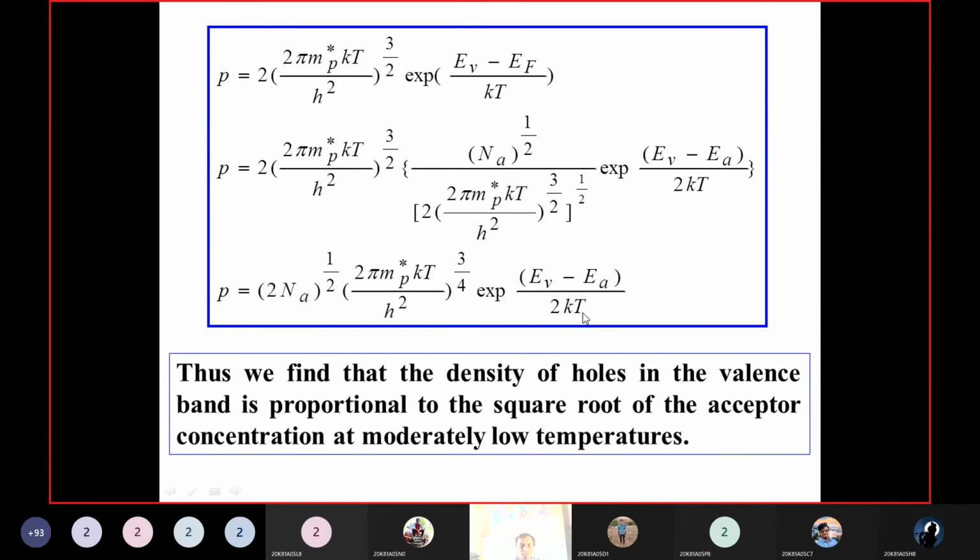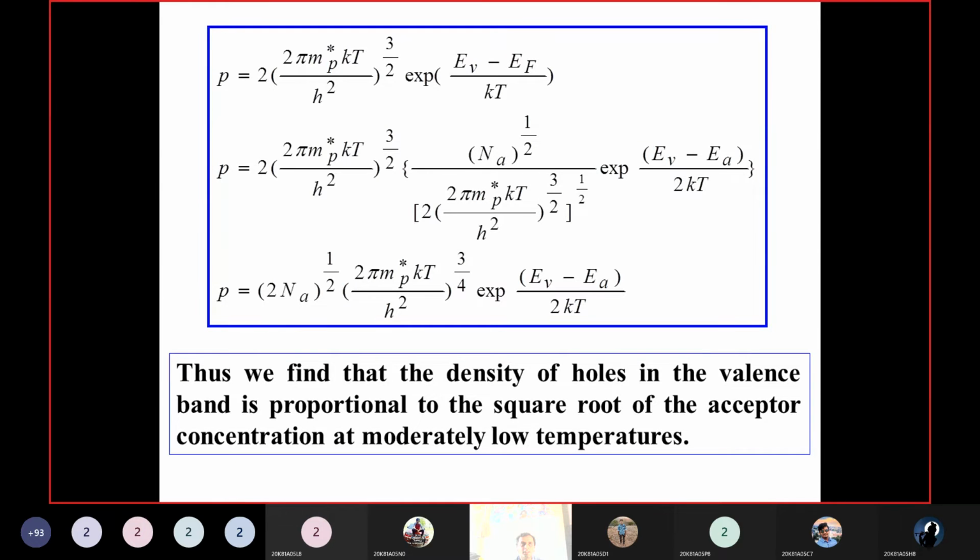Previously we were taking the total Nv, here that is 3 by 2, and the whole power 1 by 2 will be there. So simply we can write this equation as root 2 into Na power 1 by 2 into Nv power 1 by 2 into exponential of (Ev minus Ea) by 2kT. So this is the density of holes in case of a p-type semiconductor, or the carrier concentration of a p-type semiconductor.